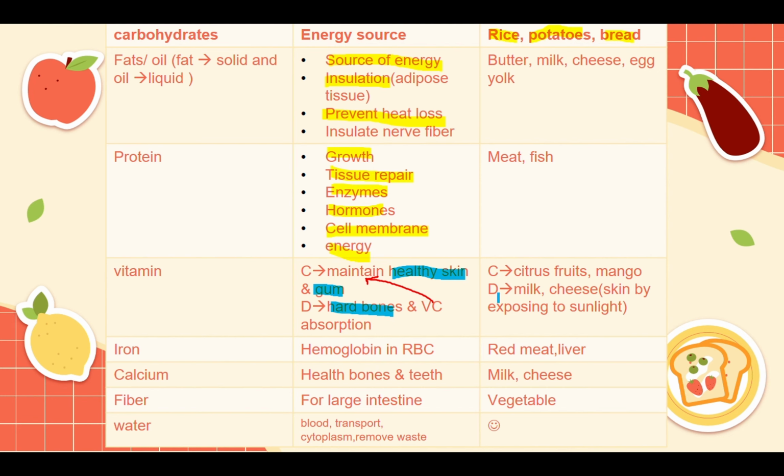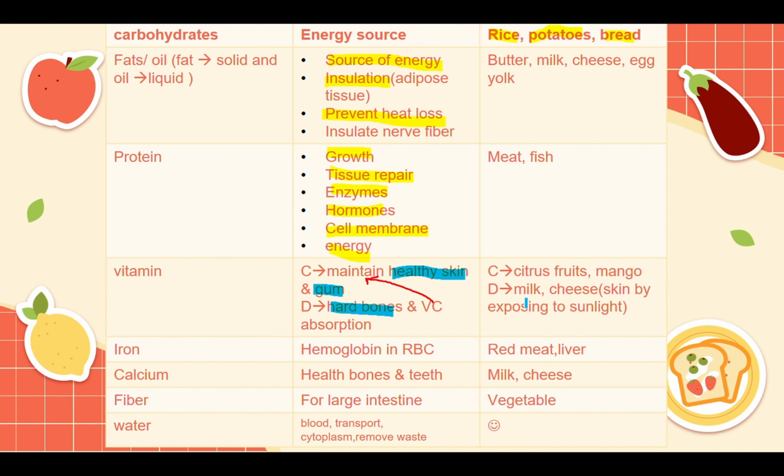Vitamin C is found in citrus fruits and mangoes. Now, fun fact is that citrus is coming from the French language. I was taking French back last year during my high school. So, as far as I know, citrus means lemon in French, but in English, you can refer to it as fruits such as oranges and lemons.